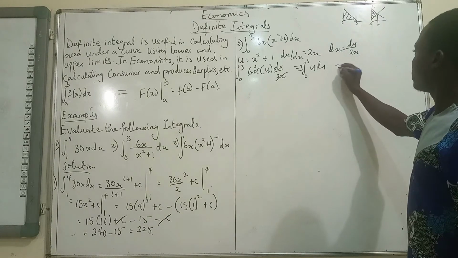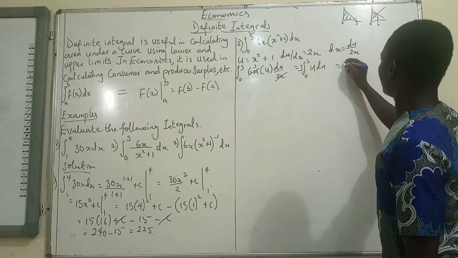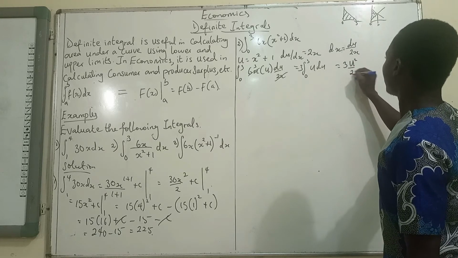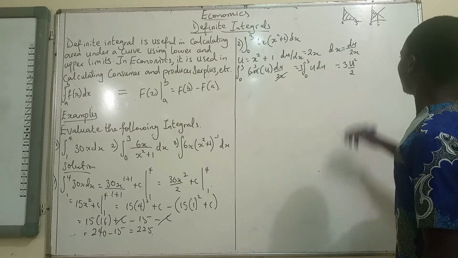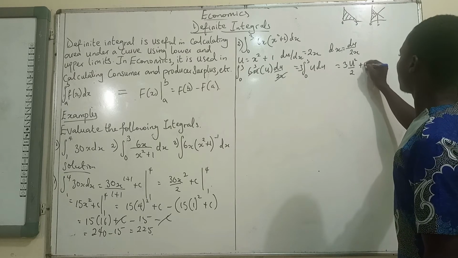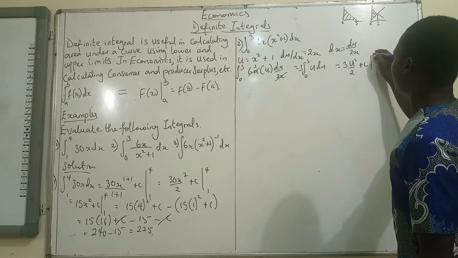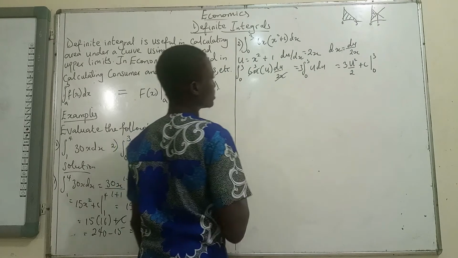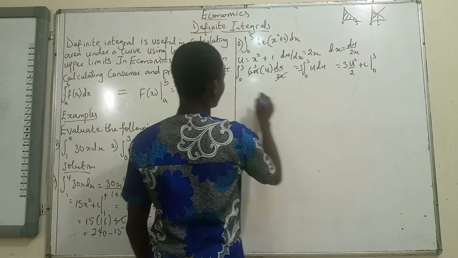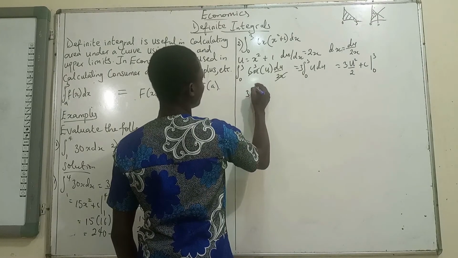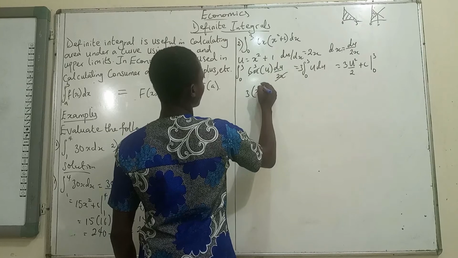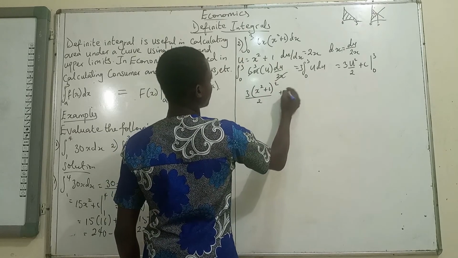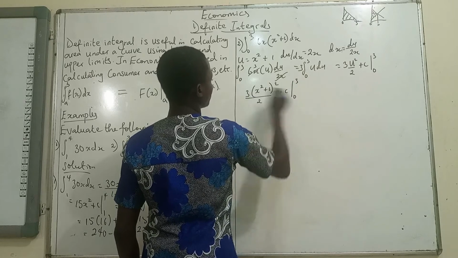By the time we integrate this, we'll have 3 into brackets u squared divided by 2, plus c. What is u squared? u is x squared plus 1, to the power 2, divided by 2 plus c, from 0 to 3.